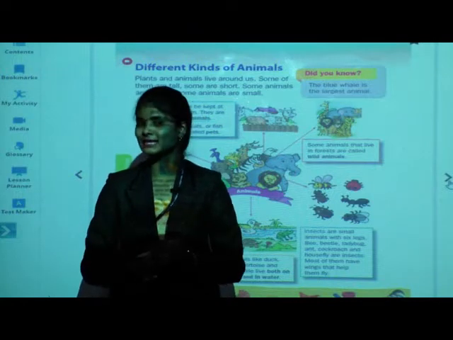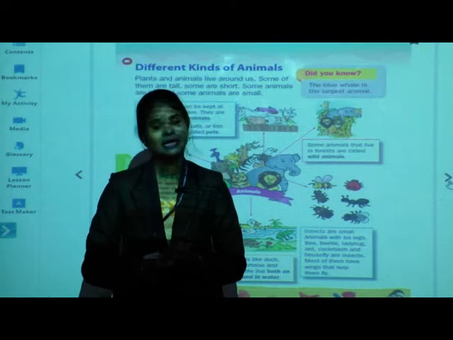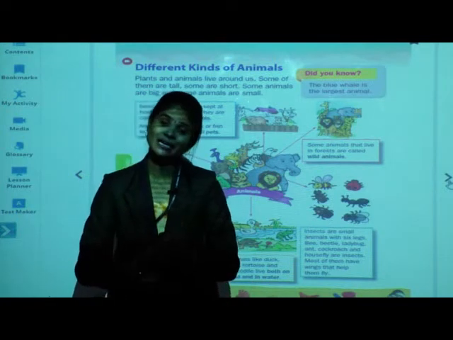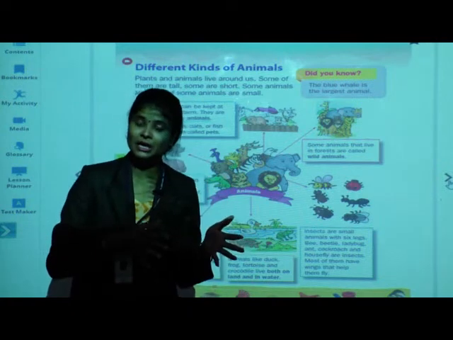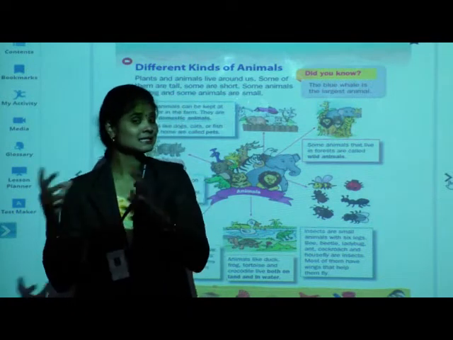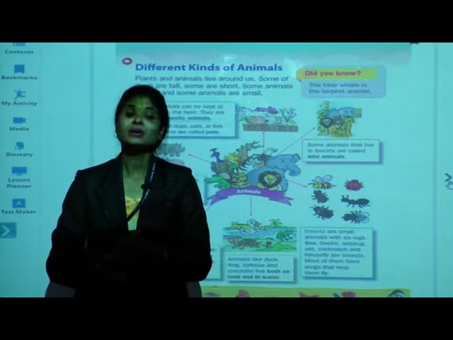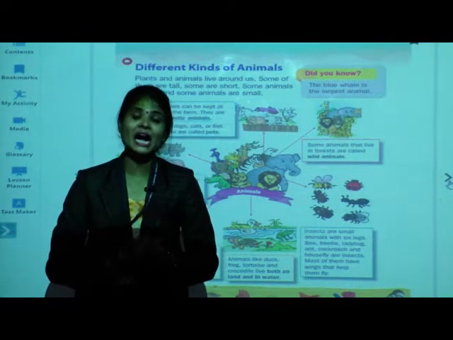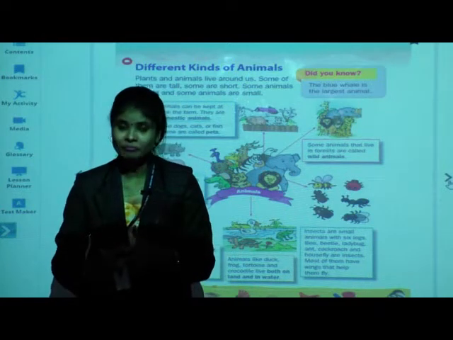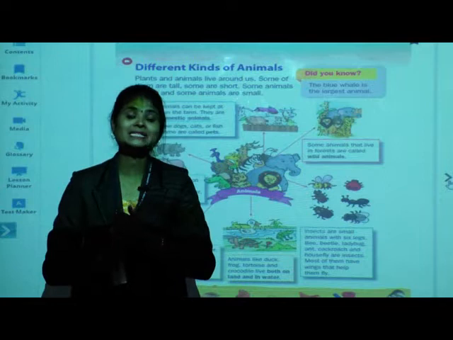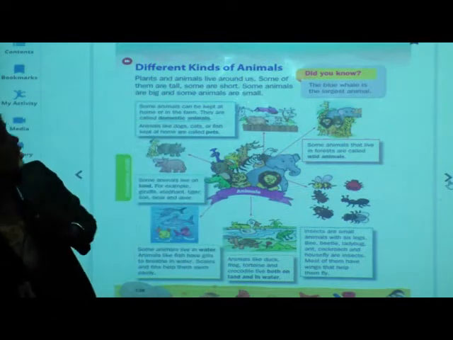So children, tell me, where do you find all these animals? Mostly, where do you find these animals? Yes, we find these animals in the farm or in our house. Some of them we keep in our house and some of them we see in the farm. So, the animals which are kept in home or in the farm, they are known as domestic animals. So, this is the first type of animals.